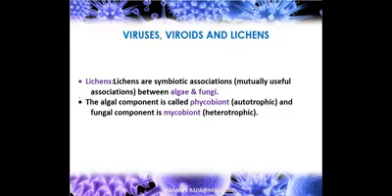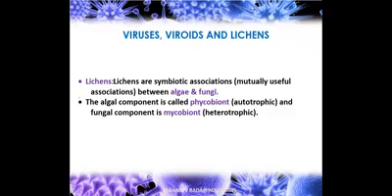Another one is lichens. Lichens are a symbiotic association. As we discussed in earlier classes, lichens have a mutually useful symbiotic association between algae and fungi. Algae give the food, and fungi give the shelter and nutrition that is required. So that becomes the organism called lichen.